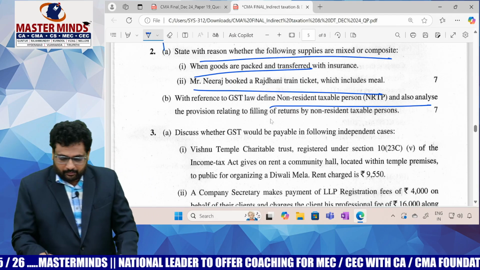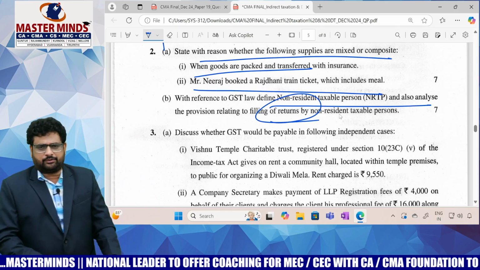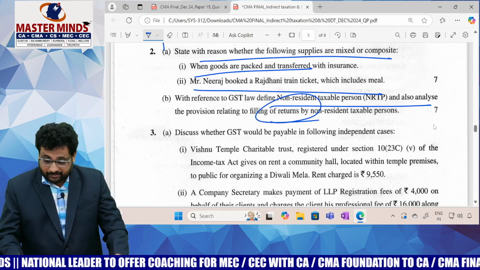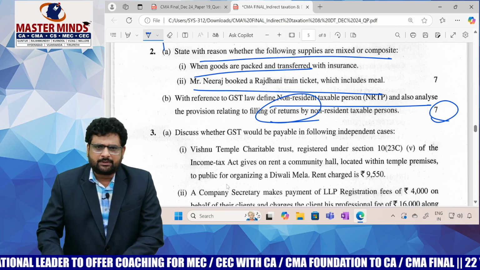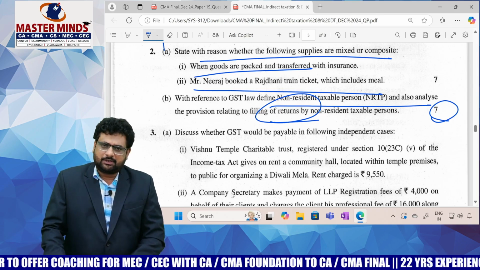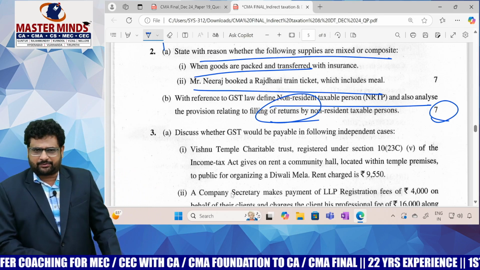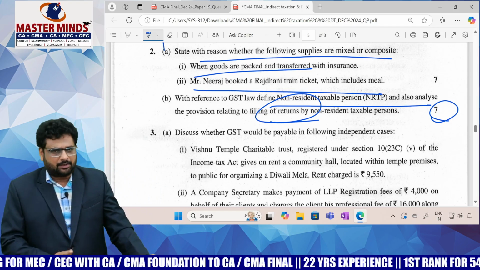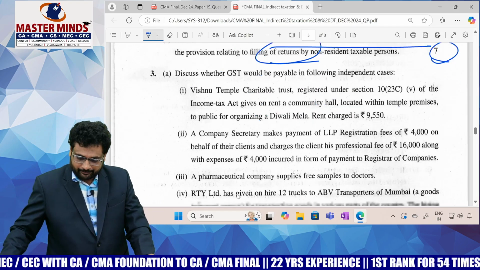And this one is a straightforward theory question with respect to the returns chapter. That means what is the due date, when is it required to file this, all these points, for 7 marks. I was a little bit surprised. It was a small topic, but anyway it was asked for 7 marks. It is a pure theory topic. If you are able to read the material, definitely you can answer this question.